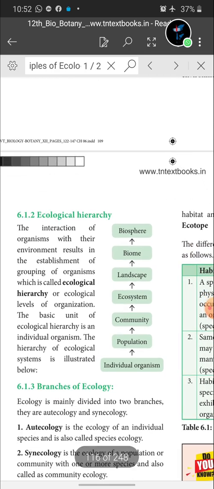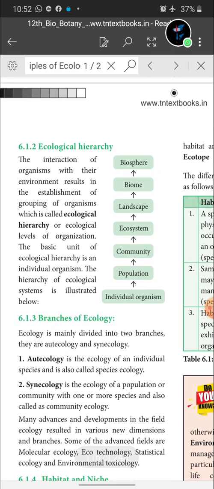Then the next one is another 2-mark question, ecological hierarchy. What is ecological hierarchy? The interaction of organisms with their environment results in the establishment of groupings of organisms, which is called ecological hierarchy or ecological levels of organization. Interaction of organism with their environment, isn't it right? As per the definition of ecology, reciprocal interaction between the organism and its environment, isn't it? Here, the interaction of organisms with their environment results in the establishment of groups of organisms, which is called ecological hierarchy or ecological levels of organization.